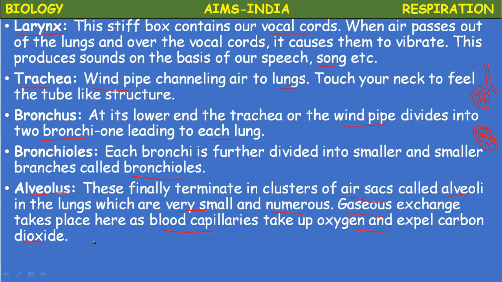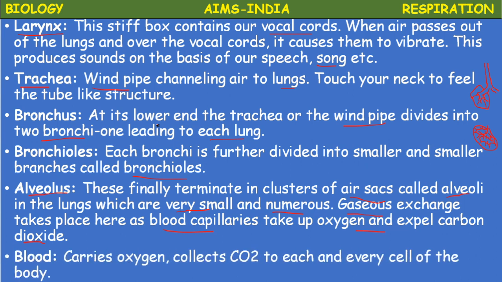Each alveolus consists of small blood capillaries, richly supplied with blood, and the exchange of gases, that is carbon dioxide and oxygen, between the air and the blood takes place in the alveolus. The whole passage from nostrils to alveolus is moist and warm.